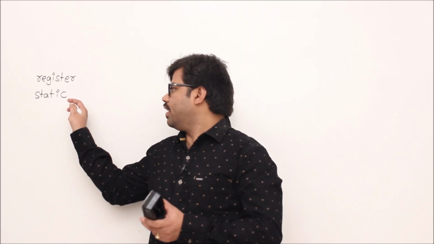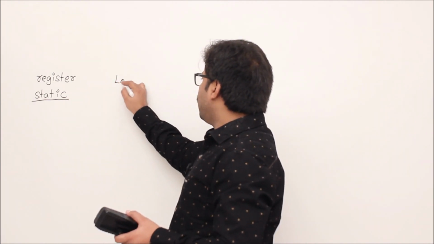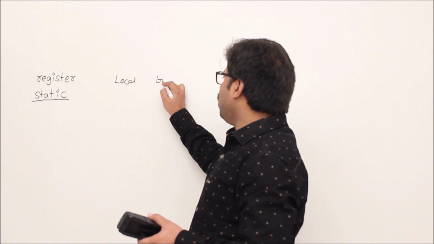Understand? It's a rule. Let's talk about static variables. We can use this declaration static for either local variables or global variables. Let's begin with static local variables. We know that there are two kinds of variables, local and global.